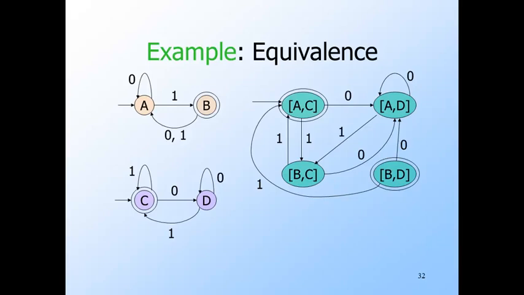We now see that the two original DFAs are not equivalent. It happens that the final state BD is not reachable from the start state, so there are no strings that the orange automaton accepts, but the purple one does not. However, AC is also a final state, and it is obviously reachable from the start state because it is the start state. That is, the empty string distinguishes between the two automata. The empty string is accepted by the orange automaton, but not the purple one.